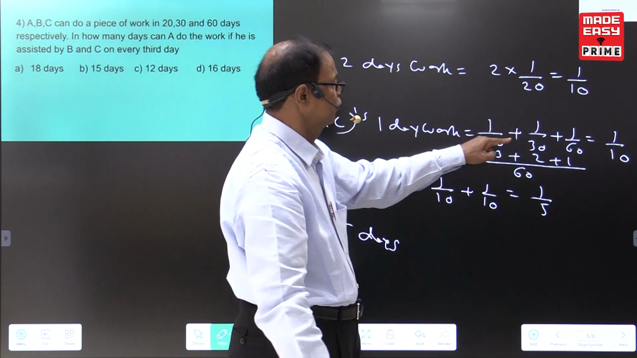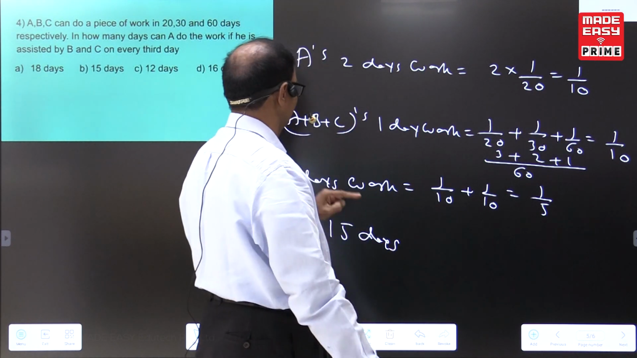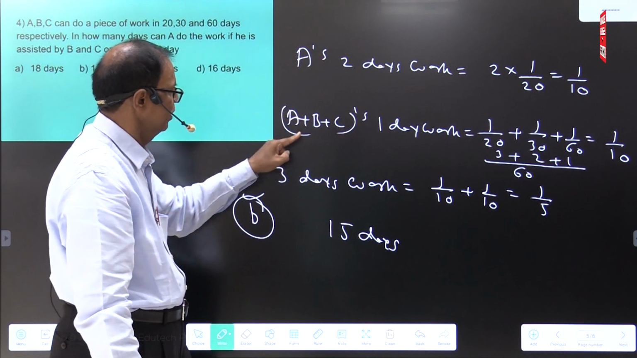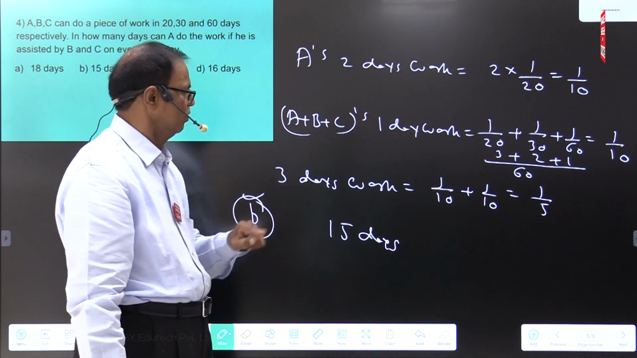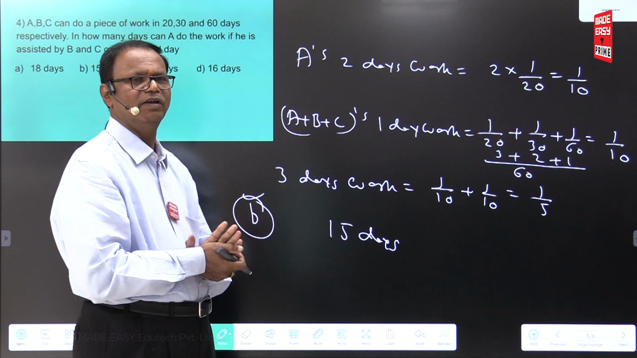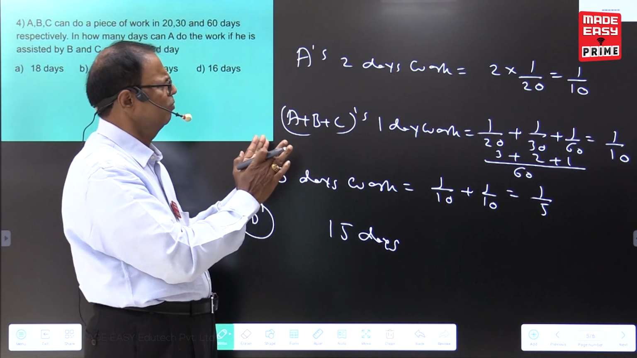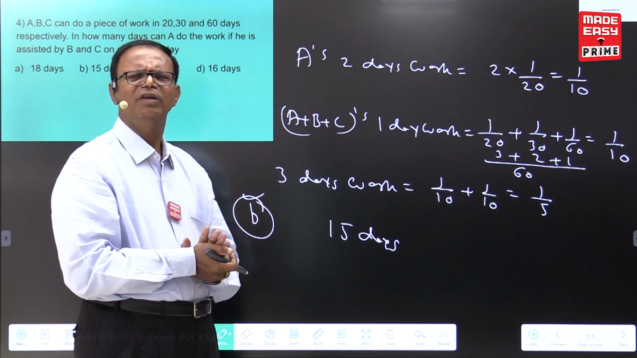I have taken 6 dividing by 60, 1 dividing by 10. Now, 2 days plus 1 day, 3 days work: 1 by 10 plus 1 by 10, 1 day work, 1 by 15. What is the total work completing? 15 days.